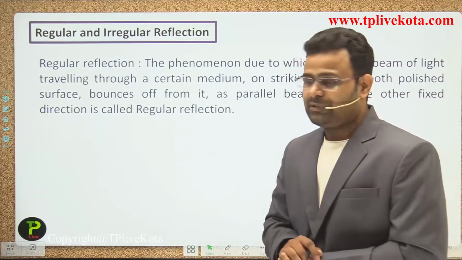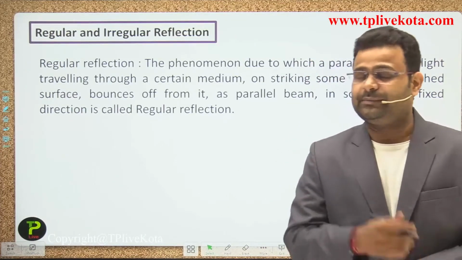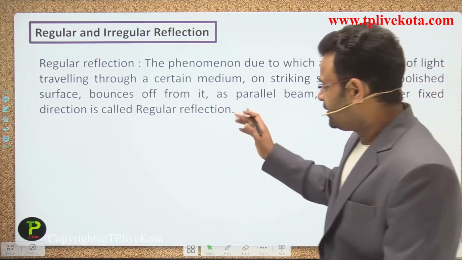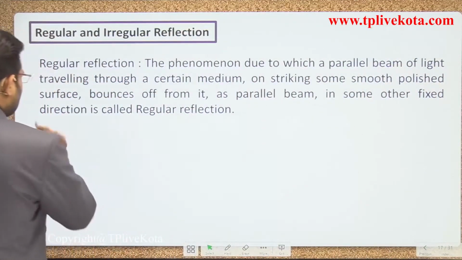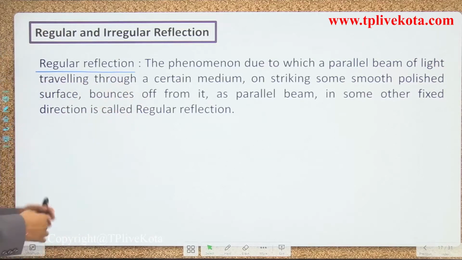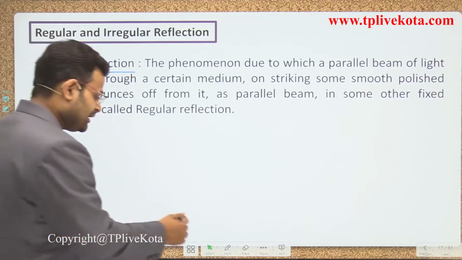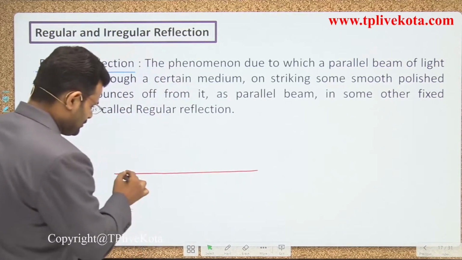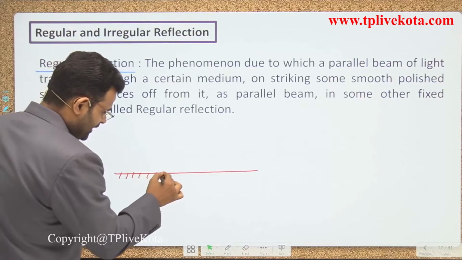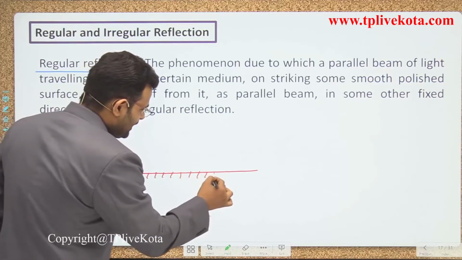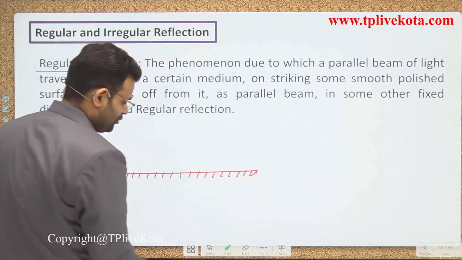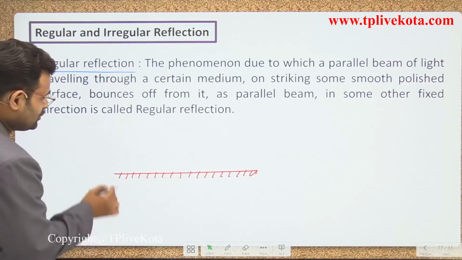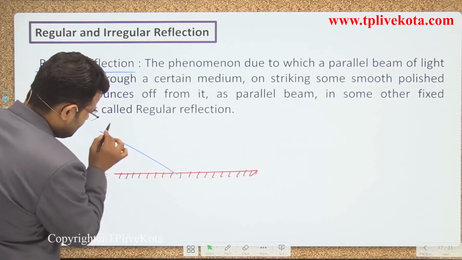It may be plane, it may be curved, it may be zigzag, it may be rough, anything, guys, all follow the law of reflection. And the first point is regular reflection. How can you say that it is a regular reflection? Let's suppose, guys, that there is a plane mirror, and a parallel beam of light is incident on it. What do you mean by parallel, guys? All the light rays are coming parallel to each other.